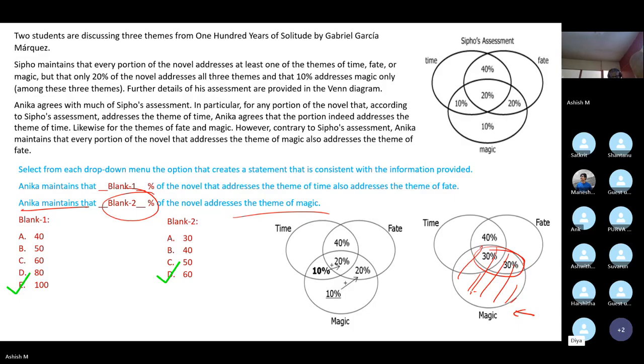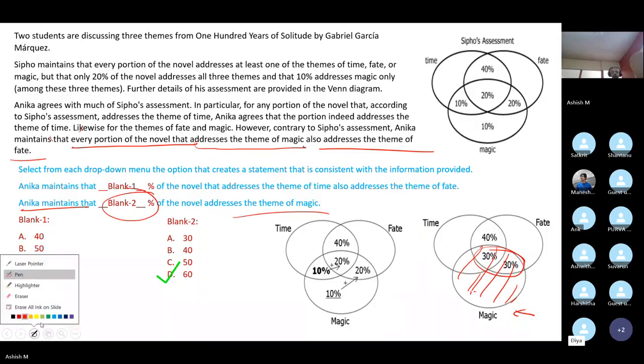Sir, I just wanted to confirm on the last line of the question that starts from however. So that means that Anika feels that magic has no exclusive mention. That's absolutely correct. Every portion of the novel that addresses the theme of magic also addresses the theme of fate. What it means is that there is no such thing as only magic as far as the novel goes.